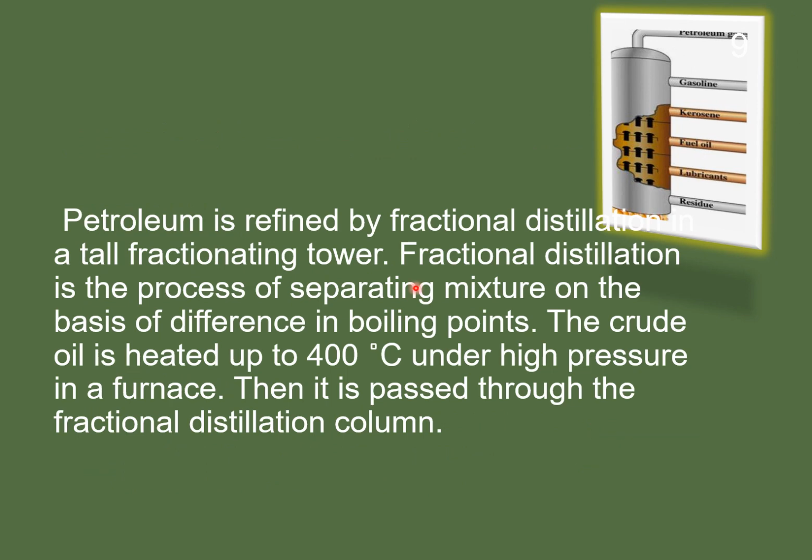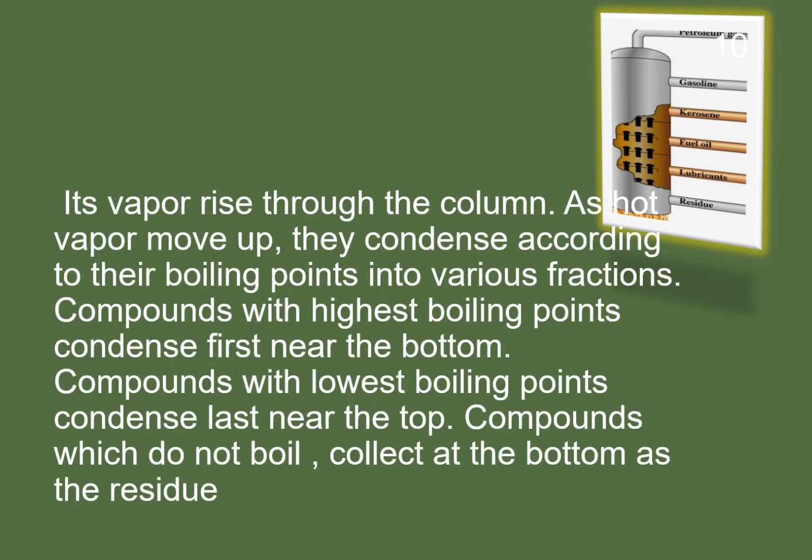Petroleum is refined by fractional distillation in a tall fractionating tower. Fractional distillation is the process of separating a mixture on the basis of difference in boiling points. The crude oil is heated up to 400 degrees centigrade under high pressure in a furnace. Then it is passed through the fractional distillation column. This is a fractional distillation column. It is vaporized through the column.